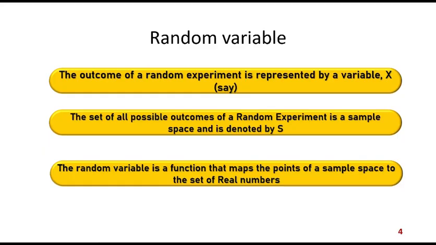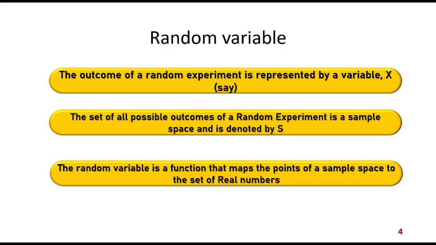Now, let us look into some more details about the random variable, because to understand the entire process, we need to do this. The outcome of a random experiment is represented by a variable x. So whenever we perform a random experiment, whatever outcome we get is represented by a variable x. We are always aware of all the outcomes of the random experiment. That means whenever a random experiment is performed, we cannot be sure about the outcome, but we are aware of the possible values that can be generated from the random experiment.